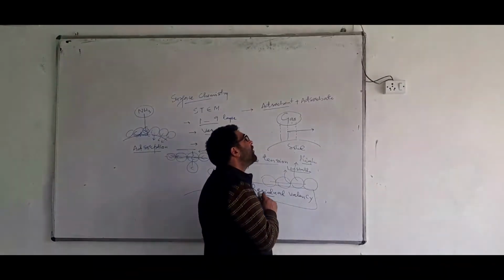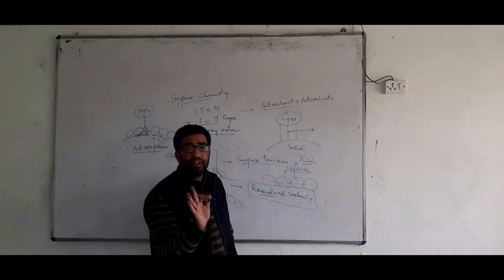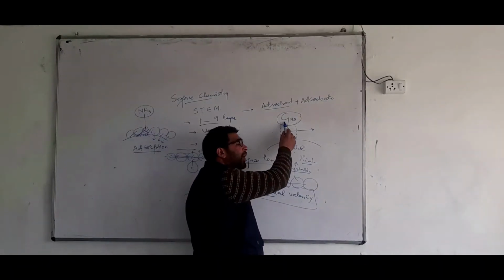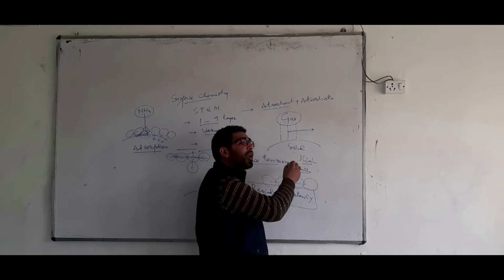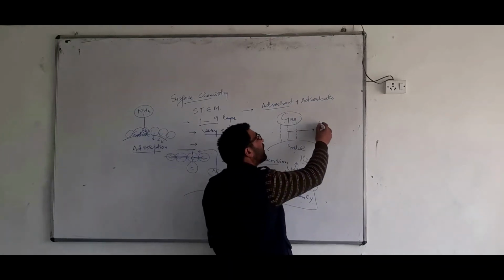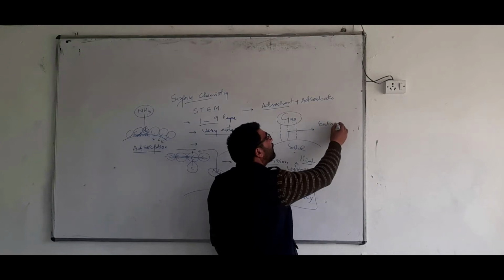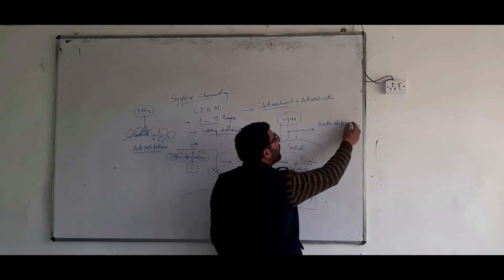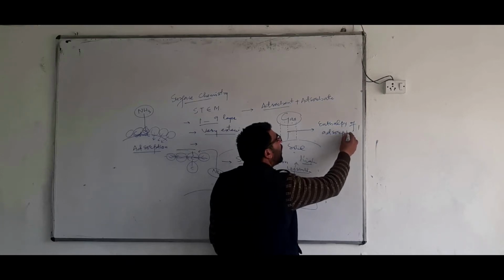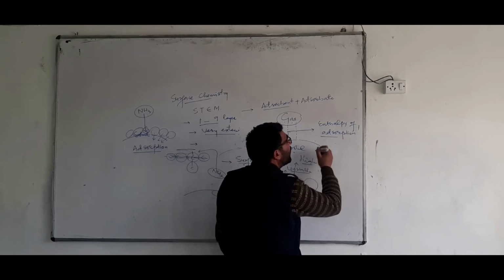The energy which is released, try to understand, the energy which is released when 1 mole of adsorbate gets adsorbed on 1 mole of adsorbent, that energy is called enthalpy of adsorption. I'll repeat.